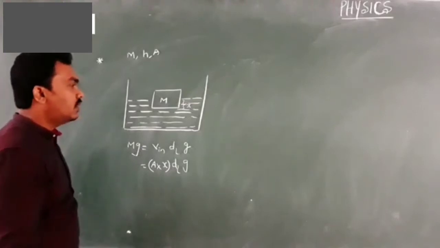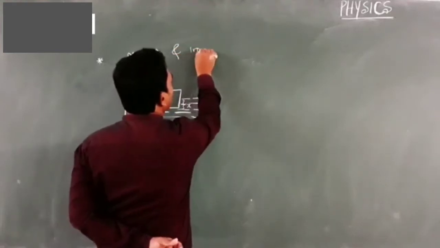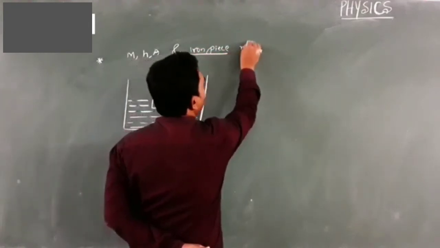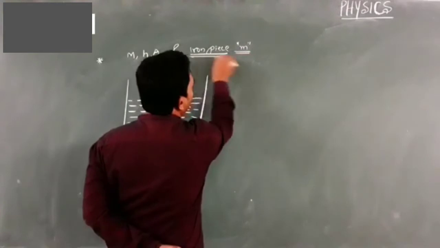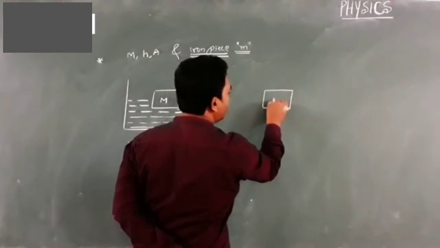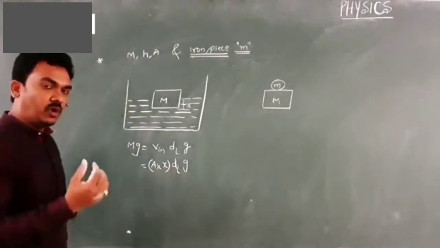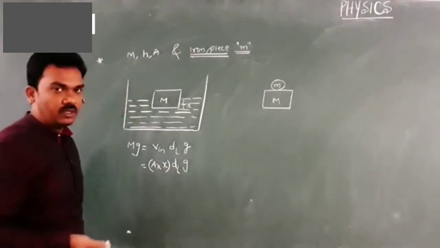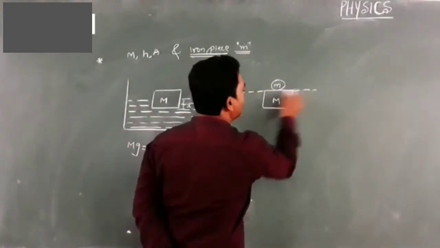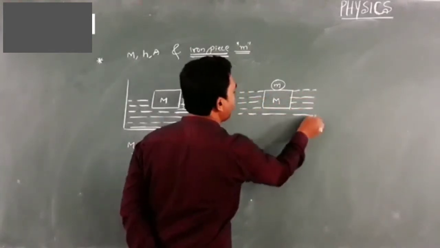Now, a little bit more. A small iron piece of mass m is placed on the wooden block so that it is just submerged. Shall I repeat? A small iron piece of mass m is placed on the wooden block so that it is just submerged. Now your wooden block is just submerged, like this.